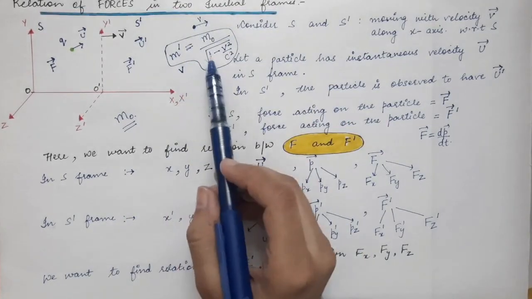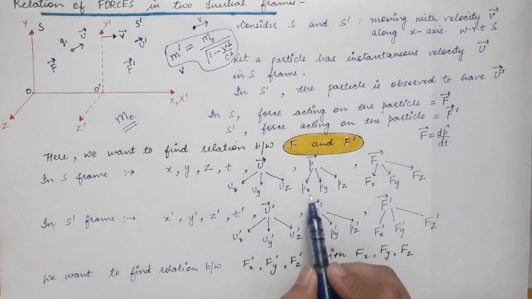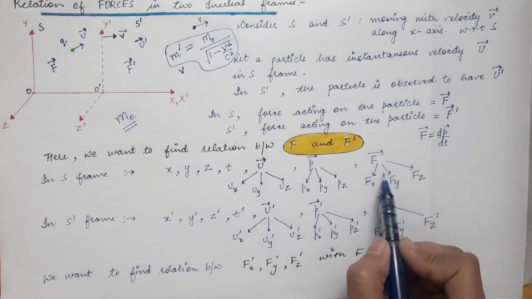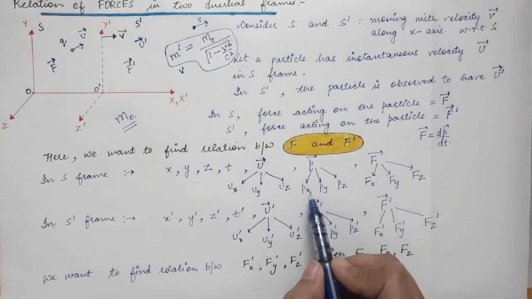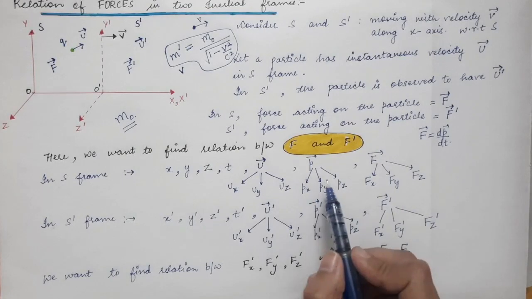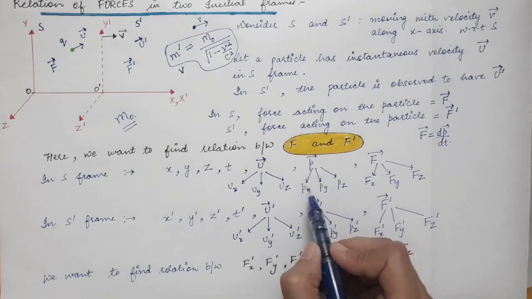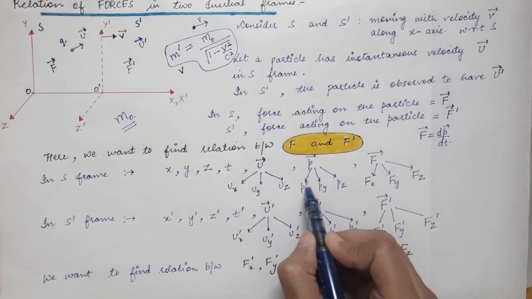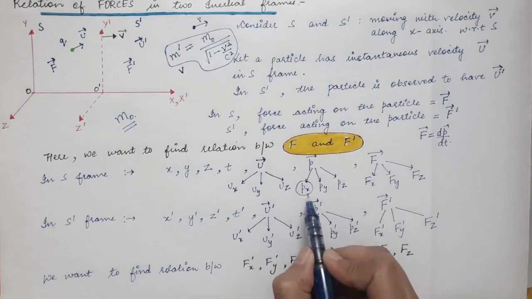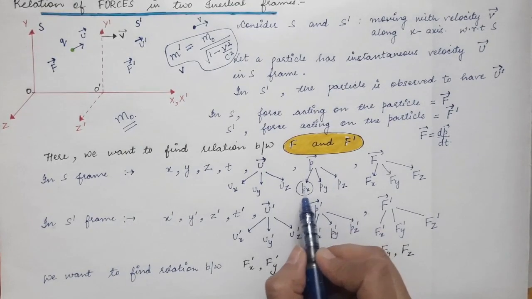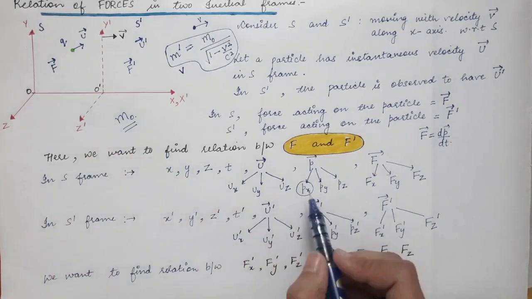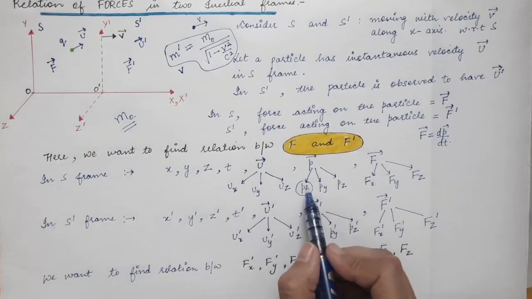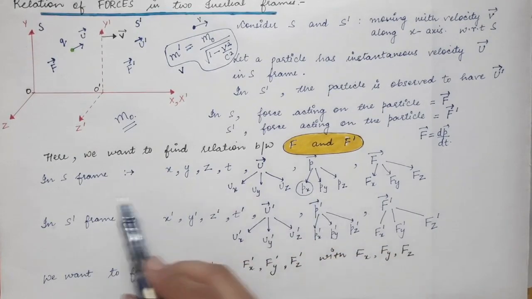And we will need this relation when we find the momentum. To find force, first of all we have to find momentum, and momentum is nothing but the mass of the particle times its velocity. If you want to find px, you will find the mass of the particle in S frame, because px is the x component of the momentum of the particle in S frame.